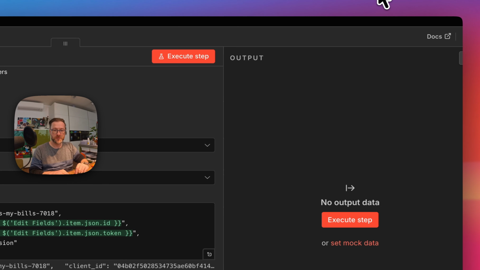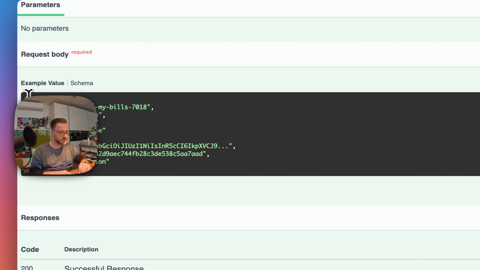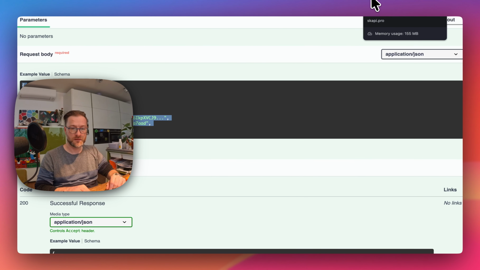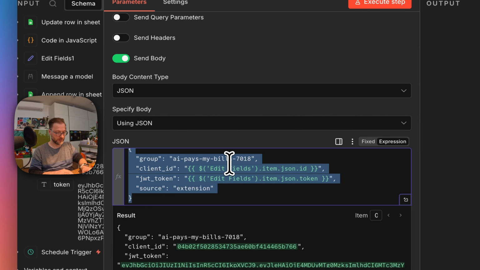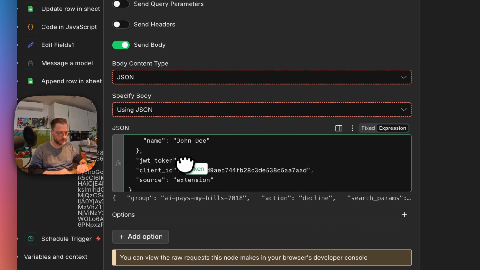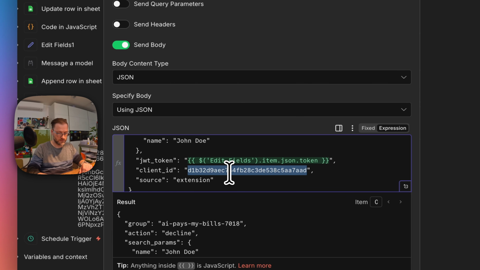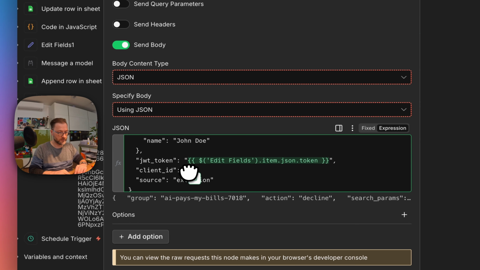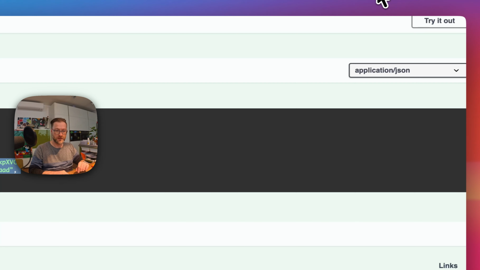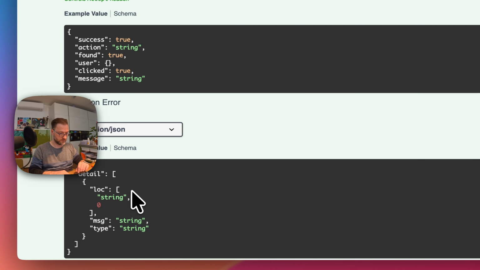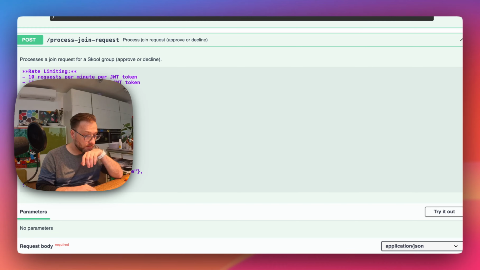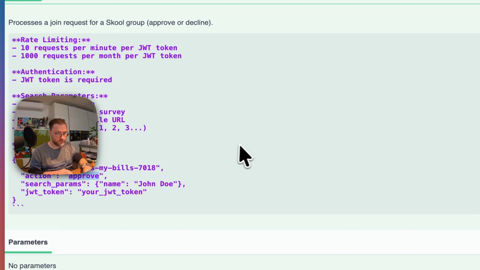Yeah, but you know what I'm going to do? I'm going to go here, just copy the whole JSON, and if I go back, paste it here. So here the token, I'm going to give the token here, and here ID, I'm going to give it like ID. The main thing here is not decline, it should be approve. Yep, and it should be approved.